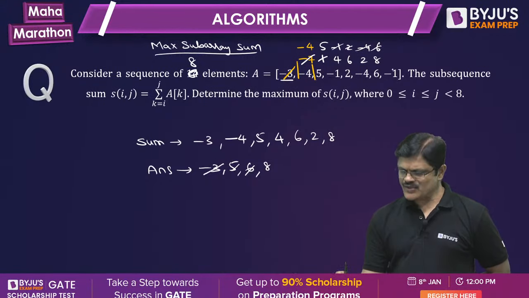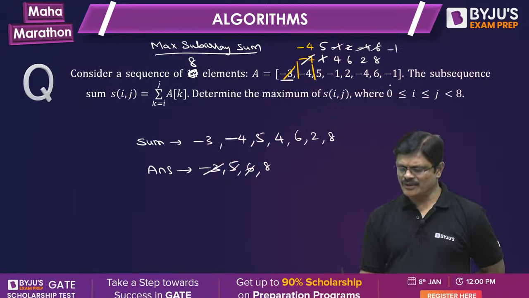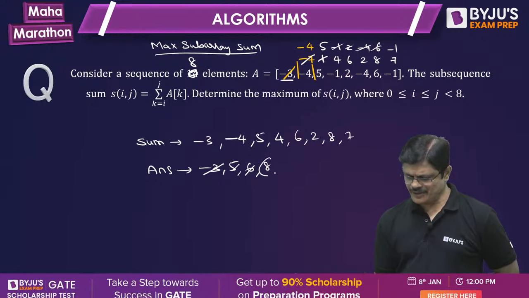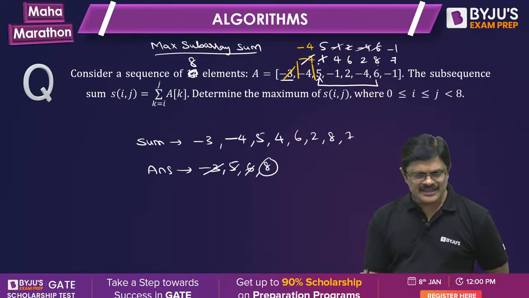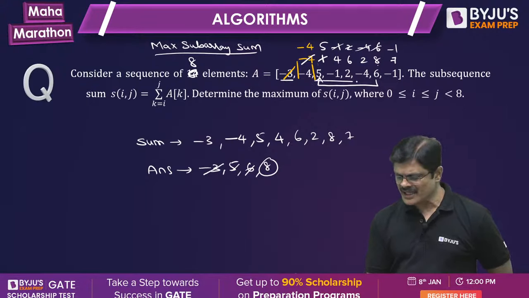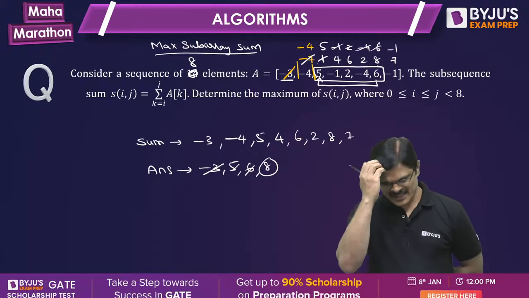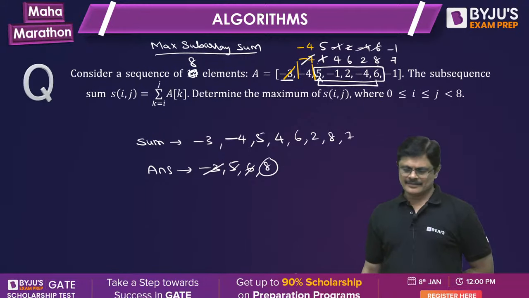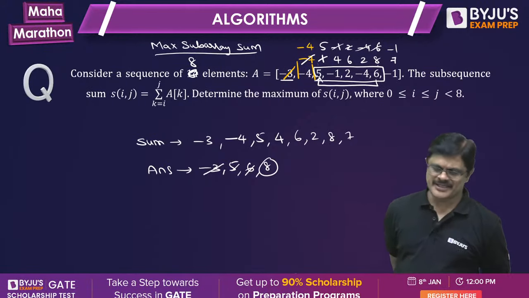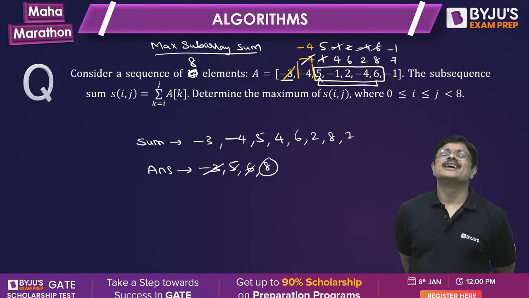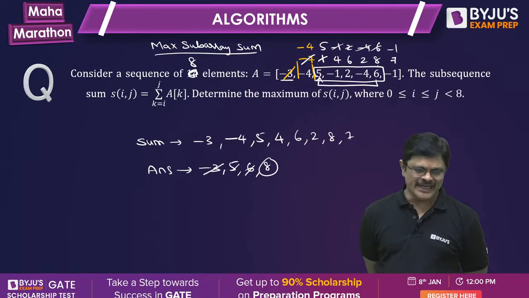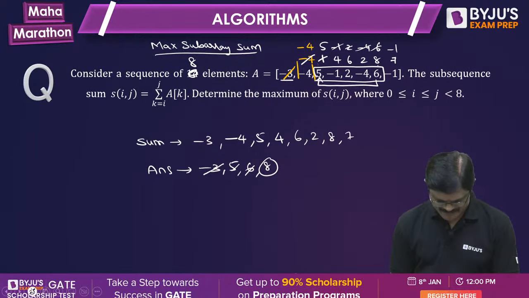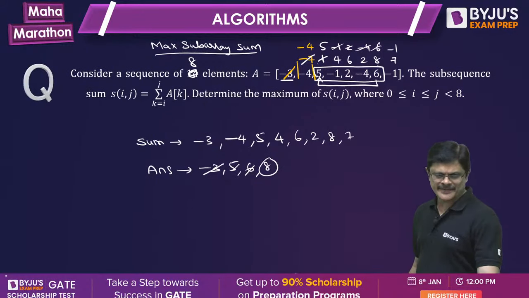Next is -1. 8 minus 1 is 7. So what is the best value? 8. You see this update happened from here. So this is the longest subarray, my friends. 5, -1, 2, -4, 6 is the longest subarray whose sum is equal to 8, my dear friends. So this is the answer. Hope you understand.